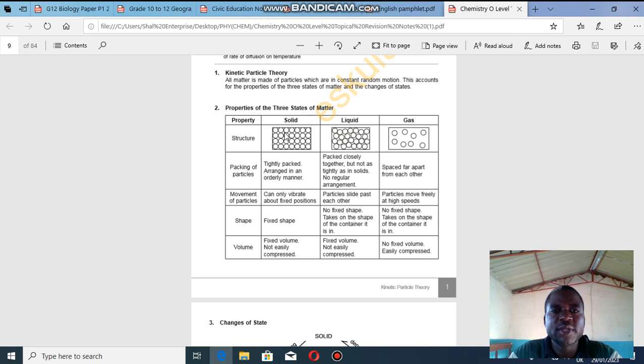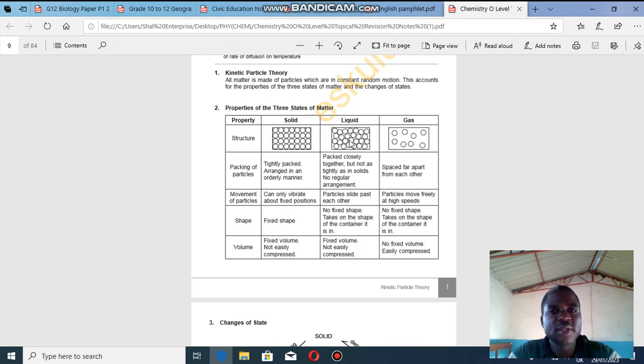For a solid, the particles are orderly arranged, more like they are being arranged in rectangles. So they are properly arranged and there are few spaces between them. So they are tightly packed. When you are told in an exam to draw the diagram showing a solid, this is how you draw. You have to ensure that all the particles are of the same size and they are well arranged.